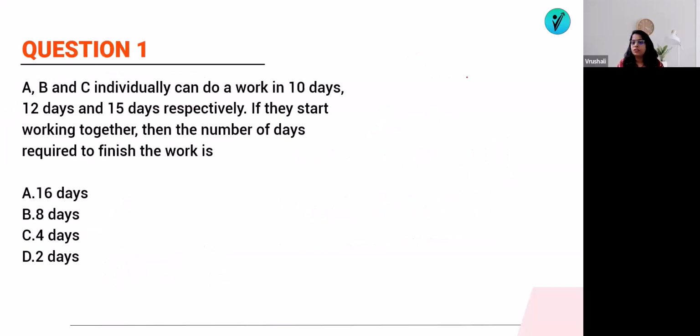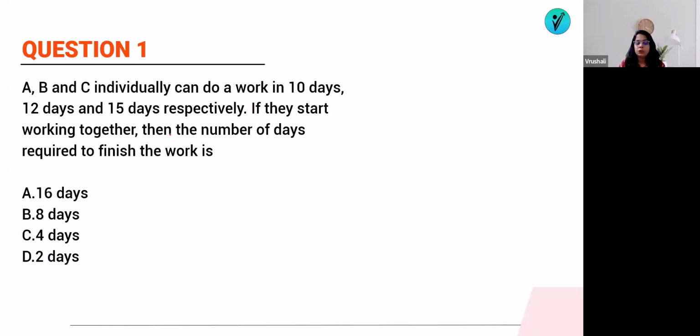How to solve the questions for how much time is required to complete a specific work. We will solve by using the LCM method. This method is going to help you. If they ask any type of question, you can solve it easily. So first, A, B, C individually can do a work in 10 days, 12 days and 15 days respectively.